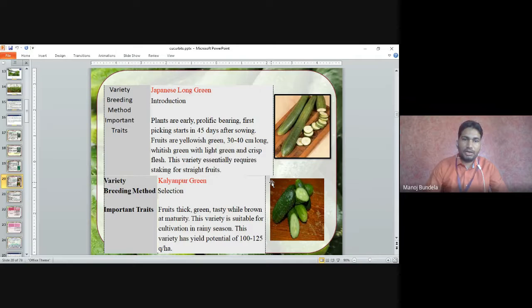Next is Kalyanpur Green. It is a selection variety, developed through selection. The fruits are thick, green, tasty, and turn brown at maturity. This variety is suitable for cultivation in the rainy season and has a yield potential of 100 to 125 quintal per hectare. These are small-sized fruits.